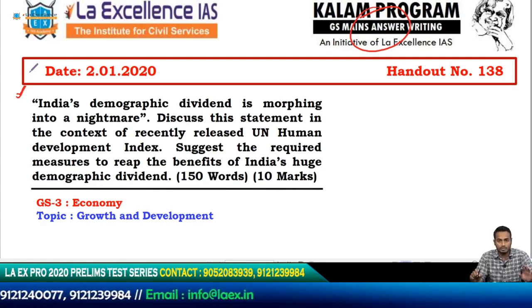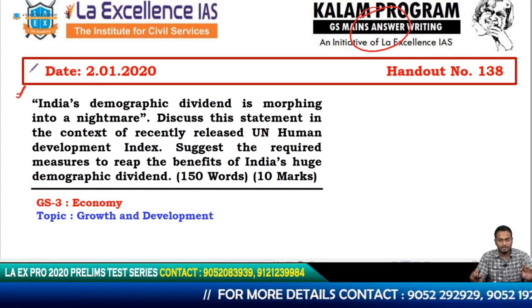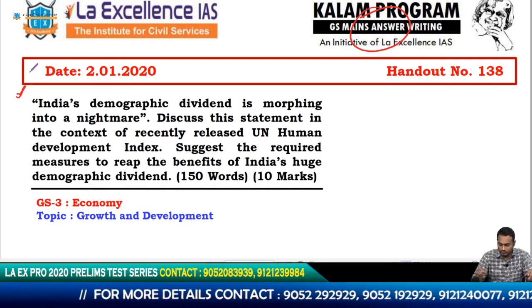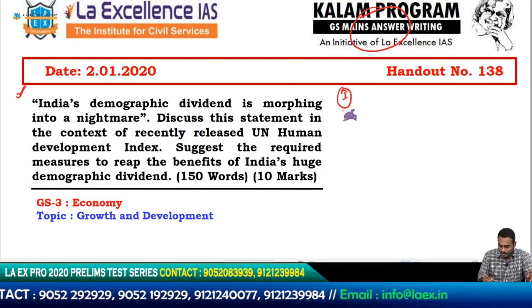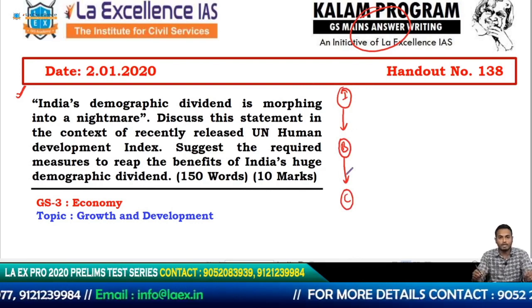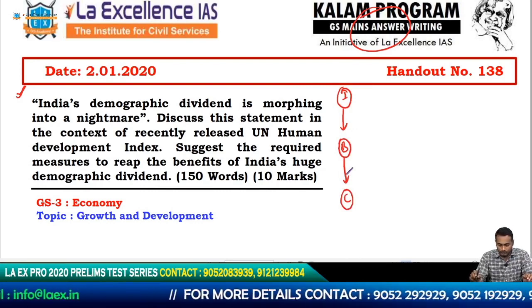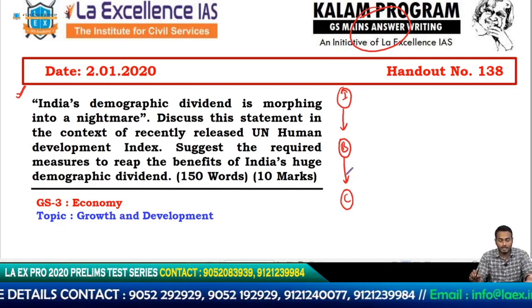Today's question is on India's demographic dividend. It's on economics. The prerequisites we already know, using economics based terms, using committee reports, and so on, SDGs if possible, putting these things in the answer. All these things are going to increase the richness of your answer. So immediately what I do, I look at the question and then I think about this framework in my mind. What framework? The introduction, body, and conclusion framework. So what are the points that I'm going to write under this? What are the subheadings that I would evolve?